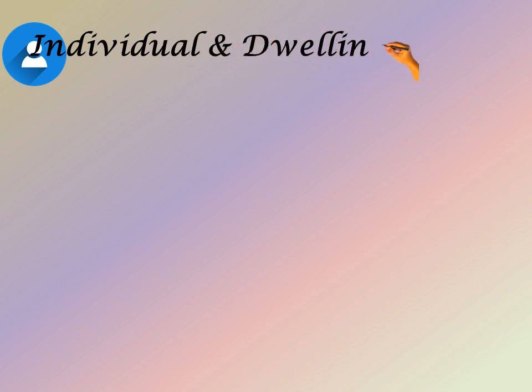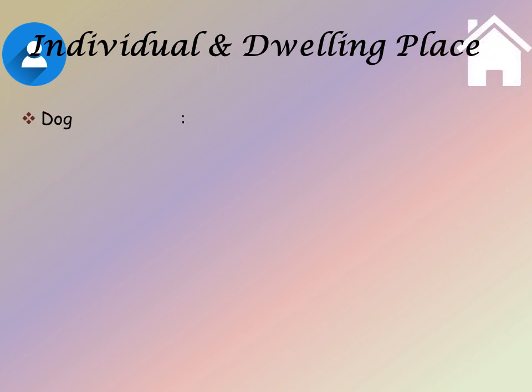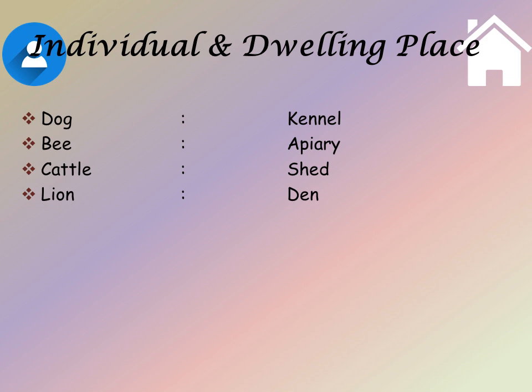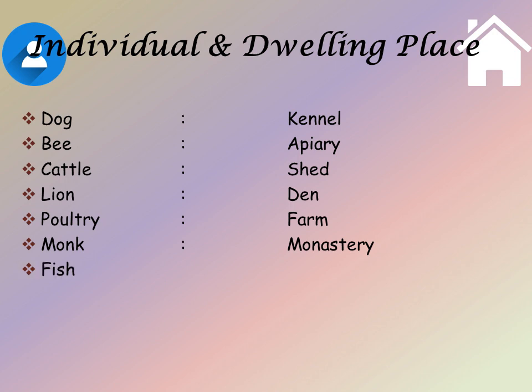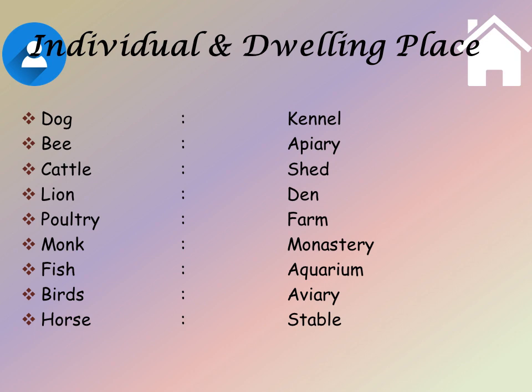Now let us see the relationship between the individual and its dwelling place or its living place. The place where dogs are kept is called a kennel. The place where bees live is called an apiary. The place where cattle are kept is called a shed. The place where a lion lives is called a den. The place where poultry is kept is called a farm. The place where a monk lives is called a monastery. The place where fish are kept is called an aquarium. The place where birds are kept is called an aviary. The place where horses are kept is called a stable.